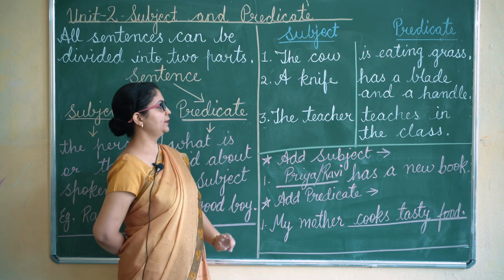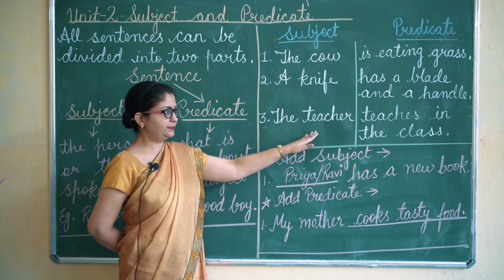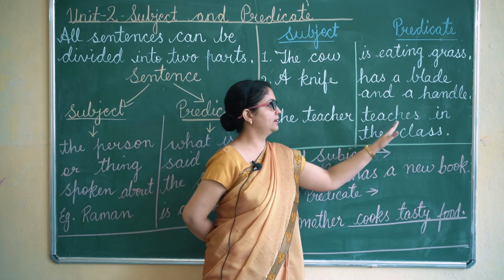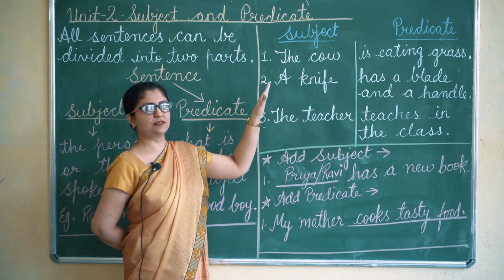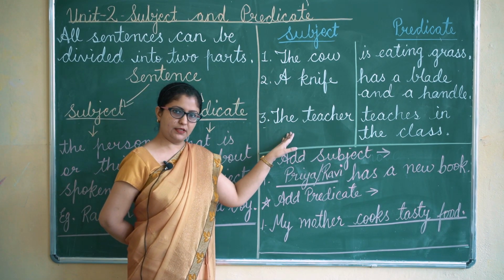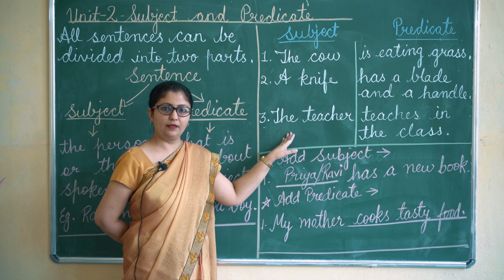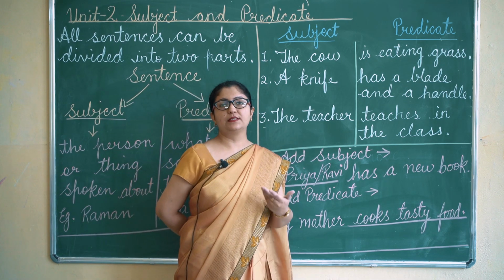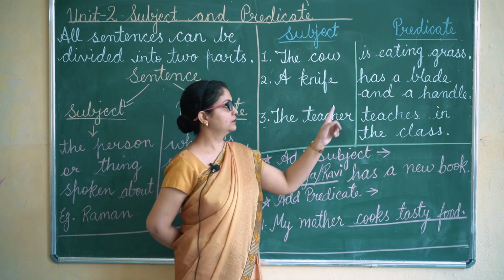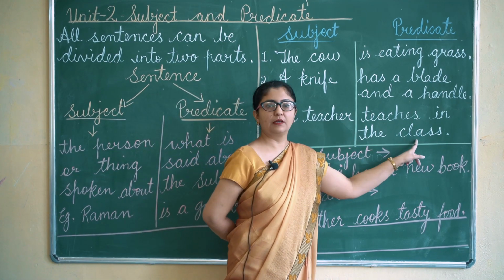Third example, the teacher teaches in the class. Now, the teacher is the subject of the sentence because we are talking about the teacher. Now, what are we saying about the teacher? Teaches in the class.